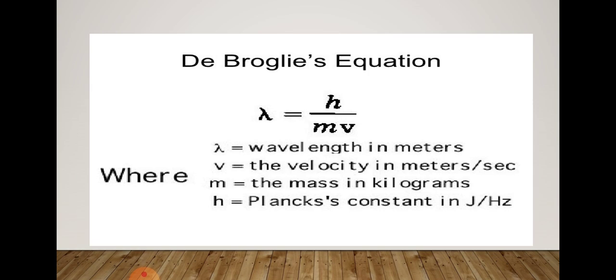So what you have to remember about de Broglie equation? It is a simple formula. Lambda is equal to h by mv. Say it 10 times and learn it by heart, because definitely one question will be there in your competitive exams with this easy formula. Children get confused and just leave it thinking it is easy. Just learn it by heart. Lambda is equal to h by mv. Okay.